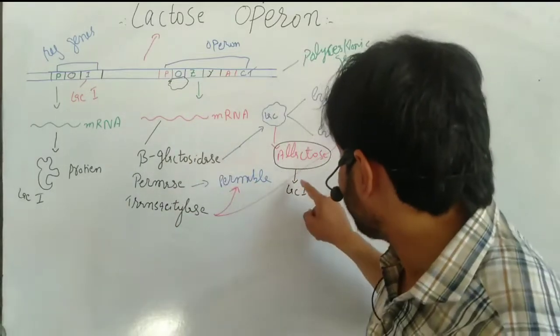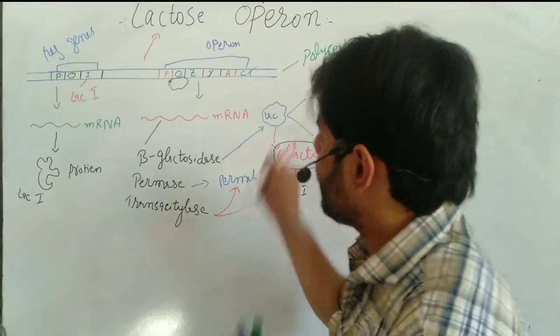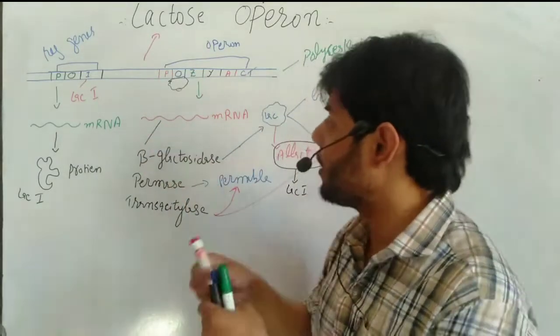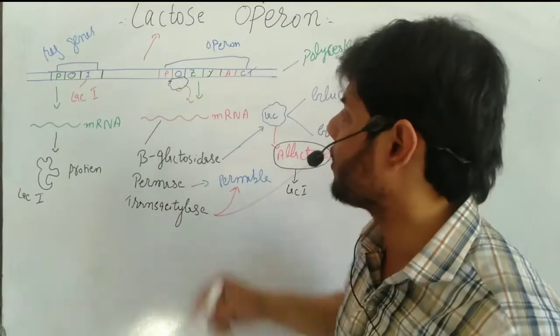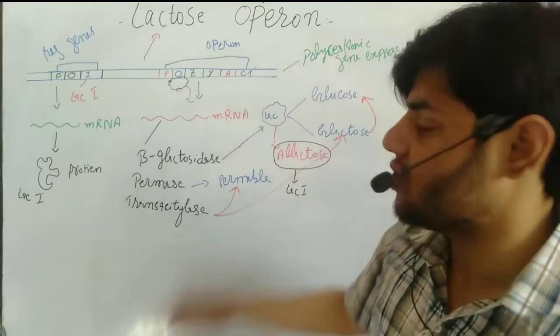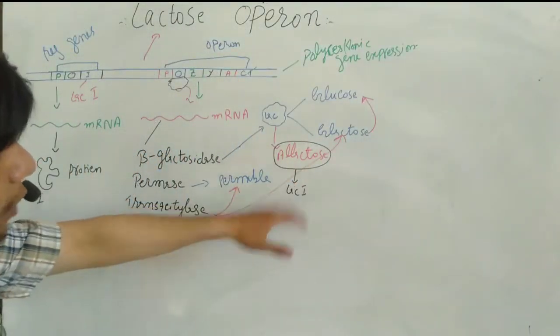But if we get allolactose, and it binds here, it will bring conformational changes, due to which the protein is removed from the operator region. Then RNA polymerase binds, transcribes these genes and produces these proteins. So this is actually allolactose's job.